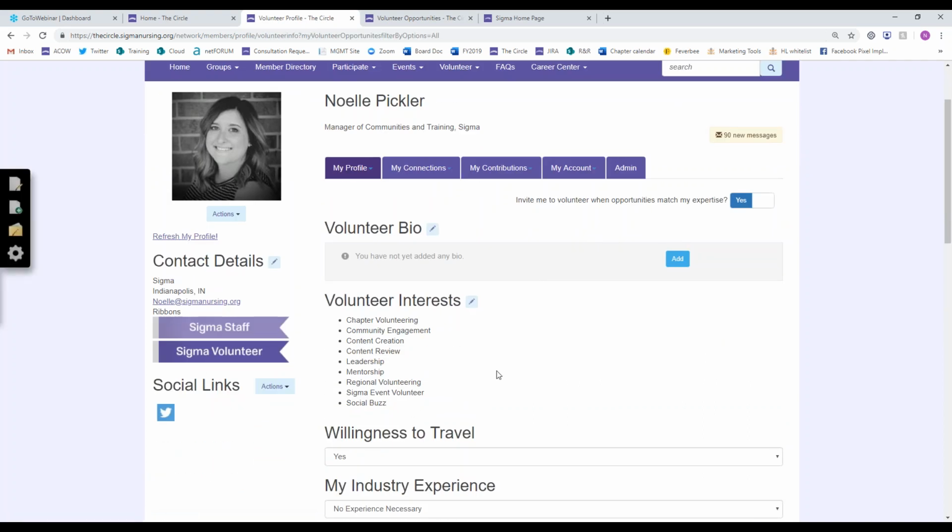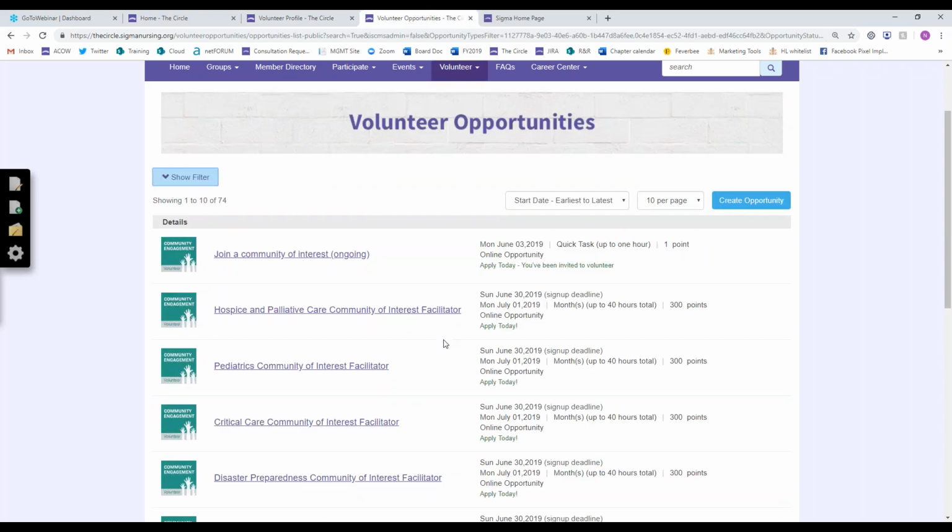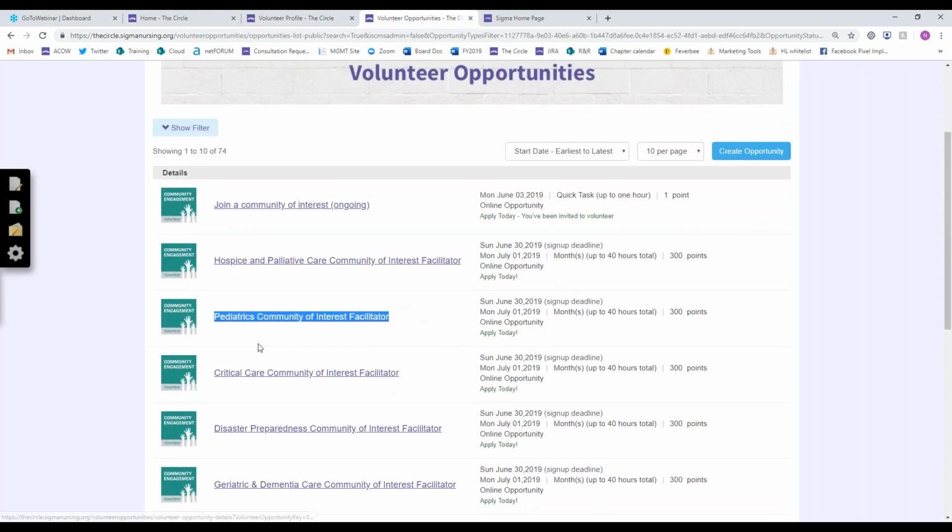And I encourage you to come in here and add your interest, add your willingness to travel, your experience level, because as Sigma adds volunteer opportunities for members to participate in, we send out invitations based on what people have input on their volunteer profiles. So if you indicate that you're interested in community engagement, we will send you an invitation to be a facilitator for one of our communities of interest.